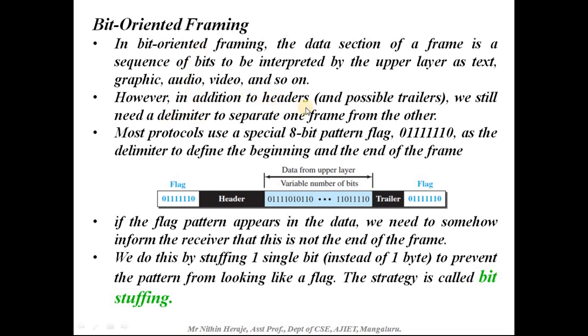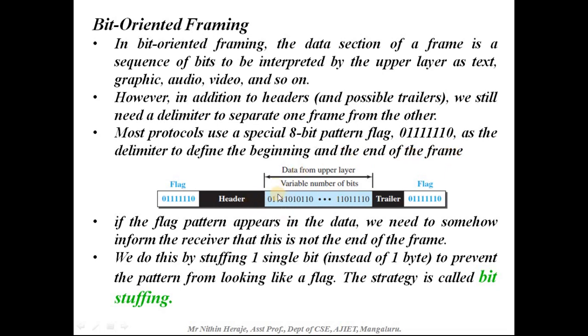However, in addition to headers and trailers, we still need a delimiter to separate one frame from the other. Most protocols use a special 8-bit pattern as a flag pattern. You can see it here: 0 followed by six 1s and a 0. So a total of 8 bits, starting and ending with 0 and the rest being 1s, which is treated as the delimiter or flag pattern to define the beginning and the end of the frame.